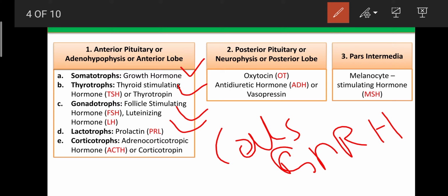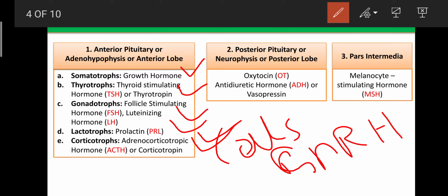The last cells present in the anterior lobe are known as the corticotropes. Corticotropes are also one type of cell present in the anterior lobe. They also receive a hormone from the hypothalamus, the corticotropin releasing hormone or corticotropin releasing factor. That factor reaches the corticotrope cells, which are then involved in the synthesis of ACTH, or corticotropin, the adrenocorticotropic hormone.